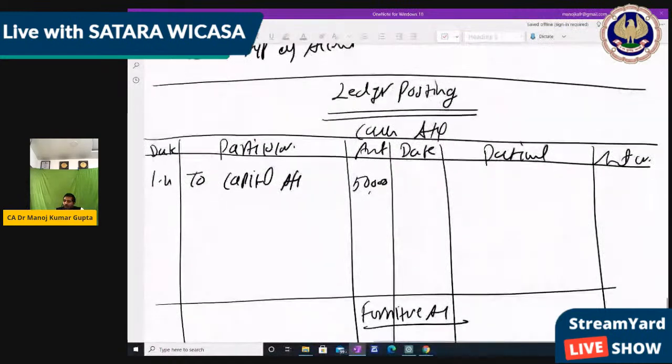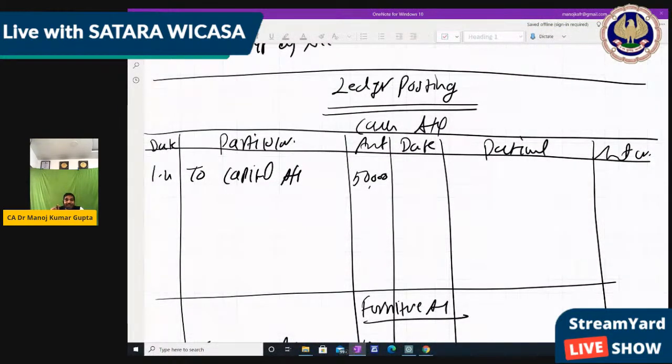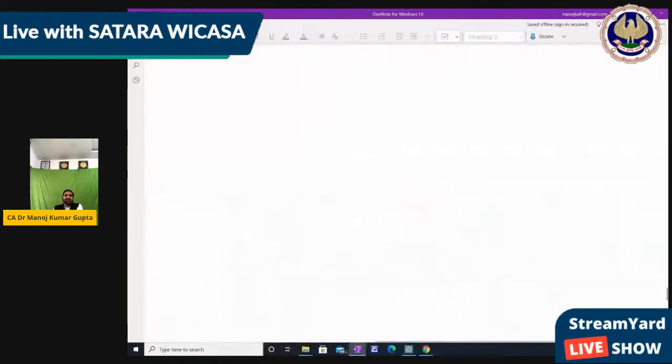So cash account we do not make now because we already have it. So on the credit side we write by bank account, that is 10,000. Understood? So what we are making? We make a new ledger only if it is new. Otherwise, if it is the same ledger, then we use the same ledger. Like cash account, we used the same ledger.